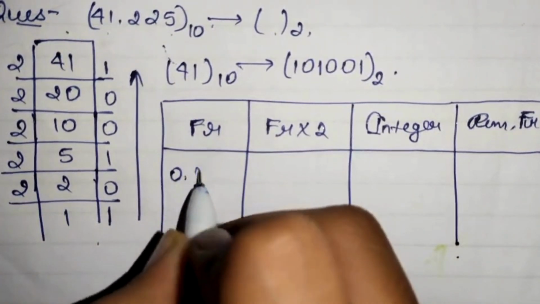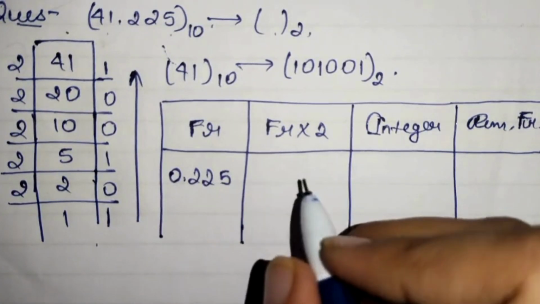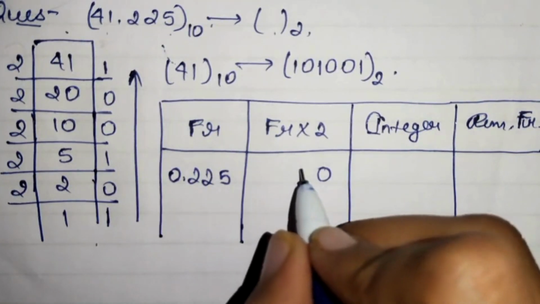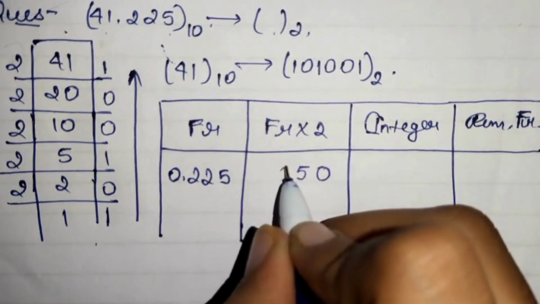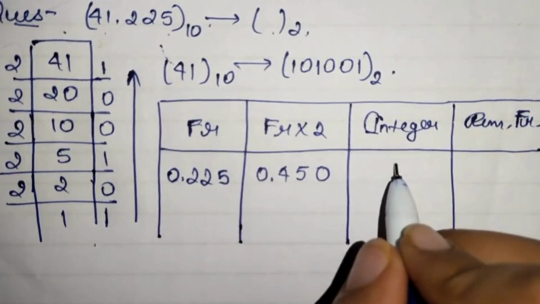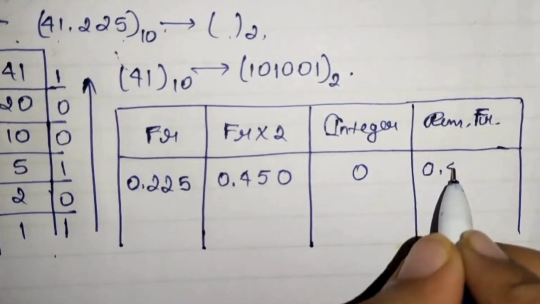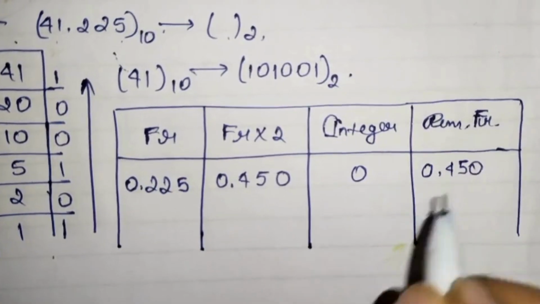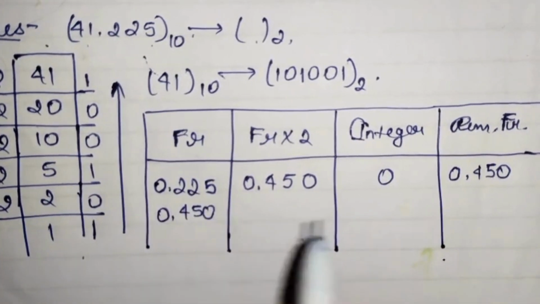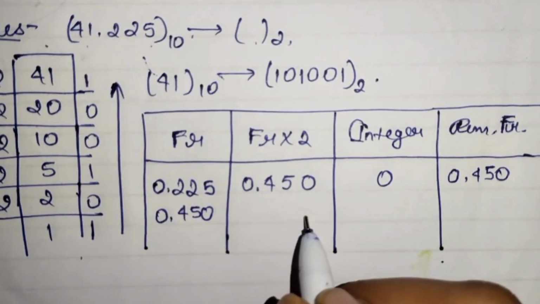So our fraction is 0.225. We will be multiplying it with 2. So our answer will be 2 5s are 10, 1 carry, 2 2s are 4, 1 5. Then again 2 2s are 4, 0.450. Our integer is 0 and the remaining fraction will be 0.450. Again we will be writing our fraction 0.450 here. That fraction will be written here.